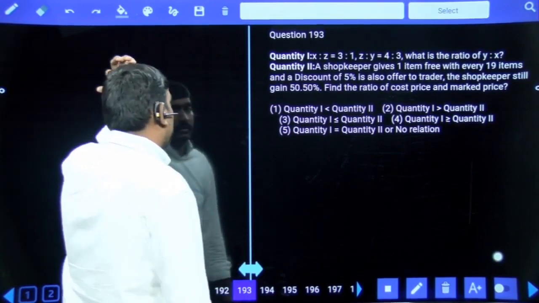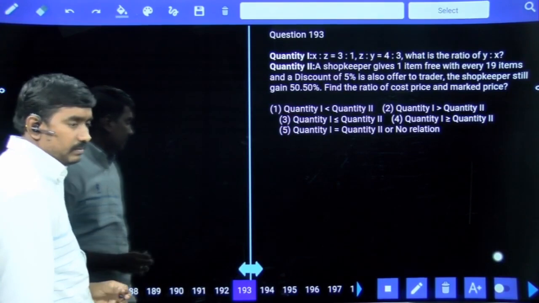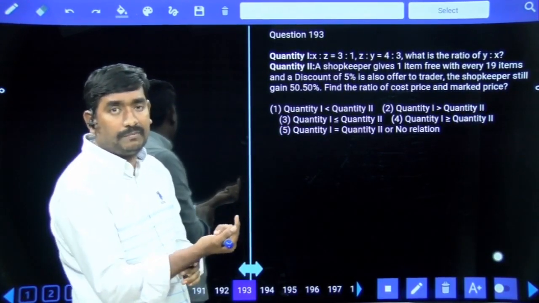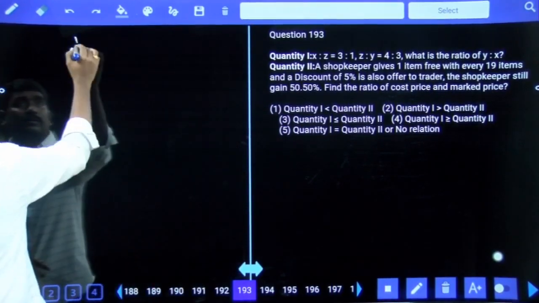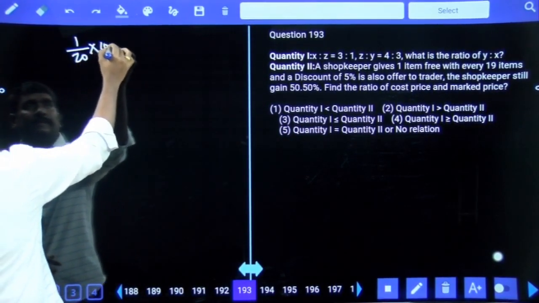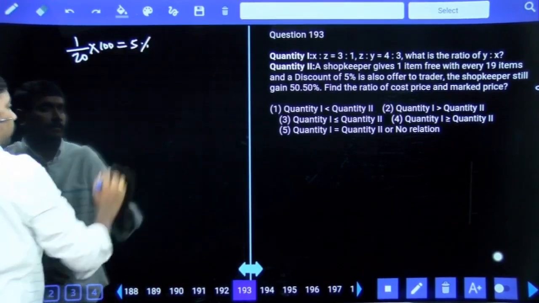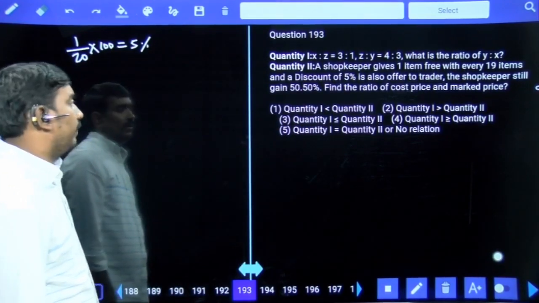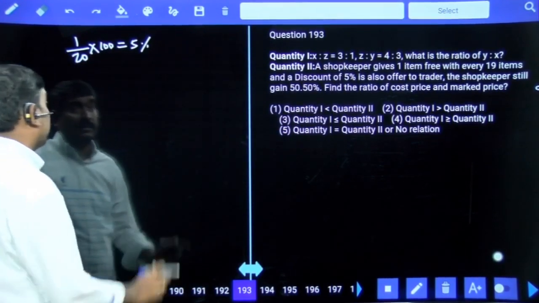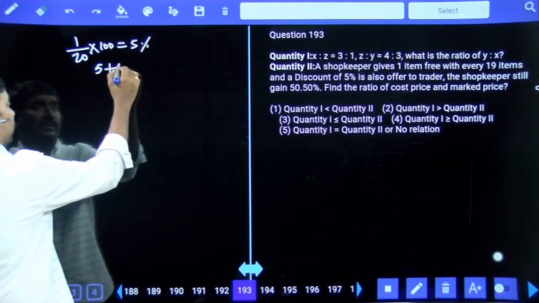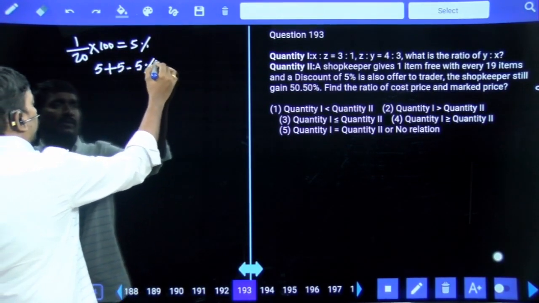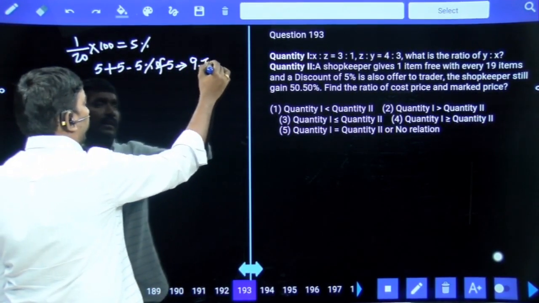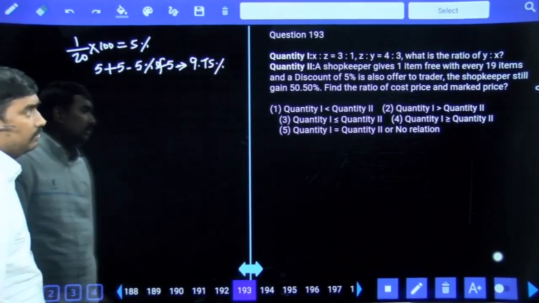A shopkeeper gives one item free with every 19 items. Every 19 items, one item free means total 20 items are there. Out of 20 items, one item we got free. So the discount percentage is 5%. And a discount of 5% is also offered to the trader. A discount of again 5%. Already 5%, again 5% means overall discount is 5 plus 5 minus 5% of 5, which is 9.75%.